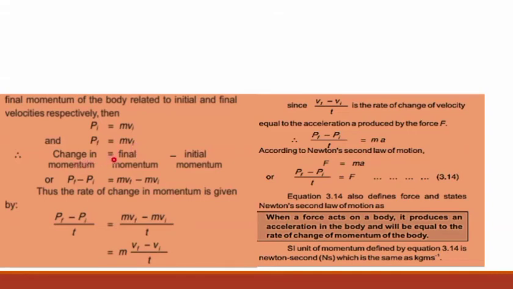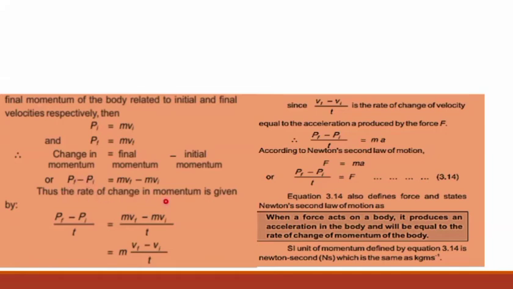Change in momentum is the final momentum minus the initial momentum, because change in momentum is always found by the final momentum minus initial momentum.